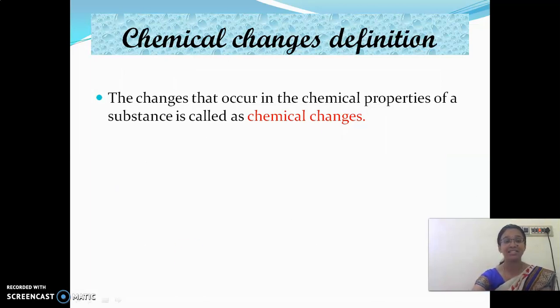What is the definition for chemical change? The changes that occur in the composition of a substance are called chemical change. Note it down, children. And what is the one more one? The changes that occur in the physical property of a substance are called physical change. So totally we have discussed two types of changes in this class.